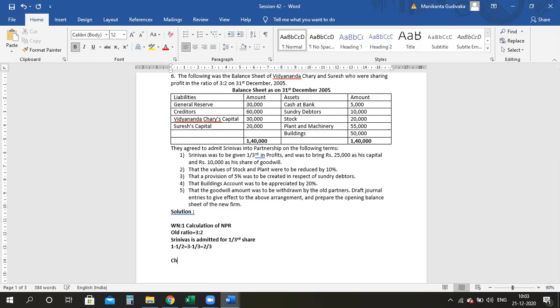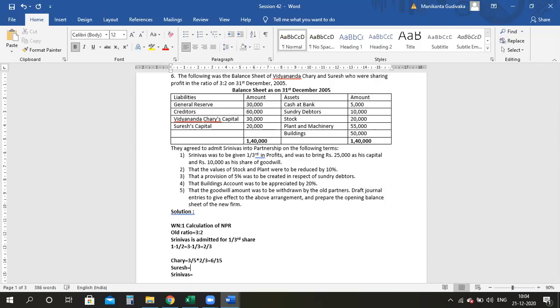So for Chari, I need to calculate. For Suresh, I need to calculate. And we have Srinivas, who's a new partner. For him, I need to calculate, right? For Chari, it is 3/5. Why am I taking 3/5? Chari's old share is 3/5. Therefore, I will write 3/5 into the balance I have, 2/3. If I do the multiplication, 3 into 2 is 6, divided by 5 into 3 is 15. So my share of Chari is 6/15.